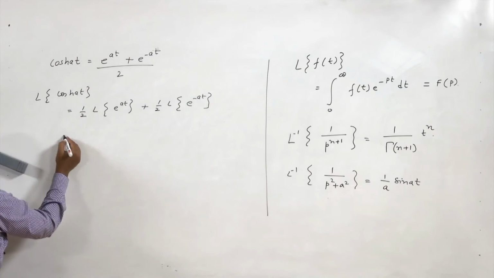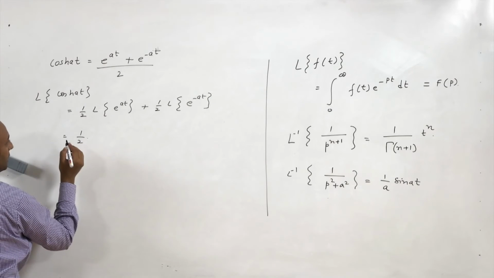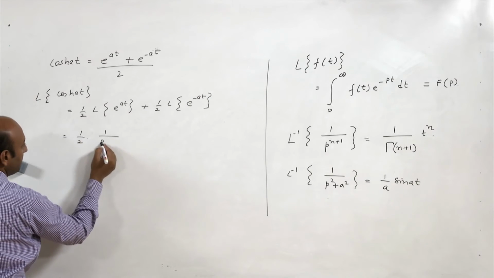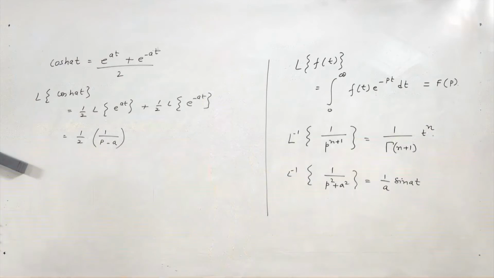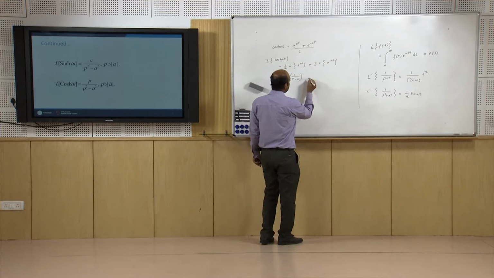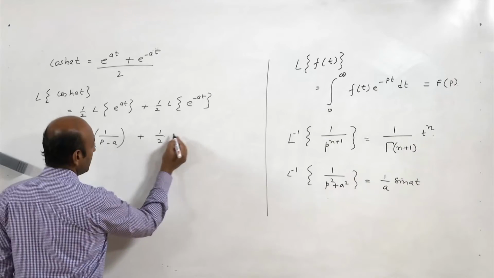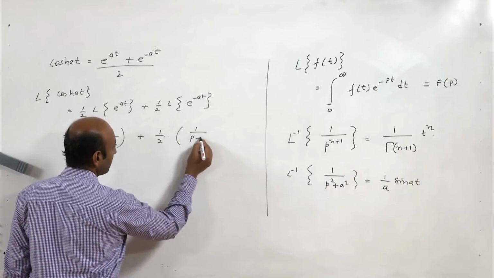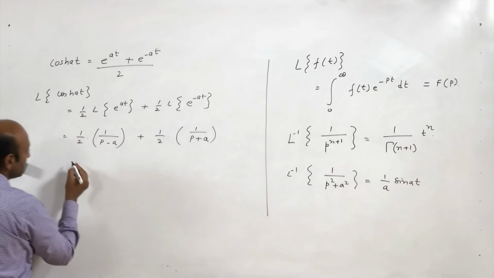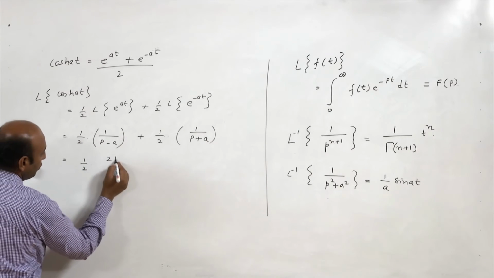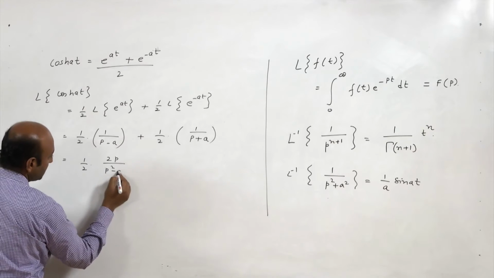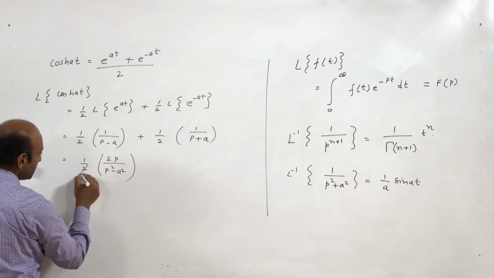So it is nothing but 1 by 2 times 1 upon p minus a. Laplace of e power a t we already know, it is 1 upon p minus a, plus 1 by 2 times 1 upon p plus a. So it is 1 by 2, in the numerator we get 2p upon p square minus a square, 2 cancels out.